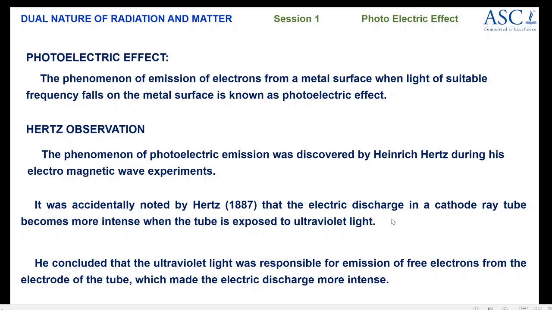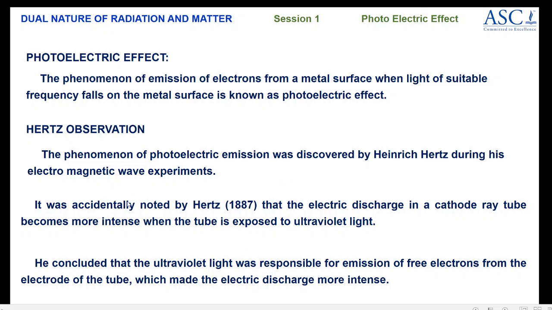So he concluded that this UV radiation is responsible for the emission of free electrons from the electrode of the tube, which made the electric discharge more intense.